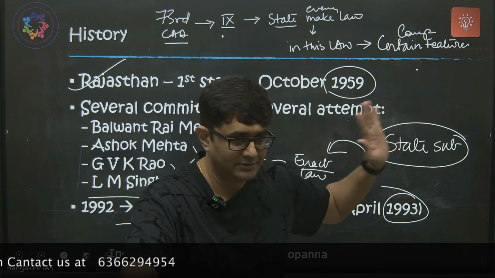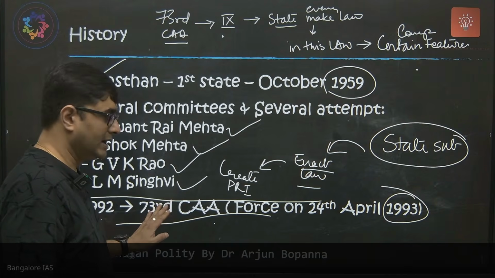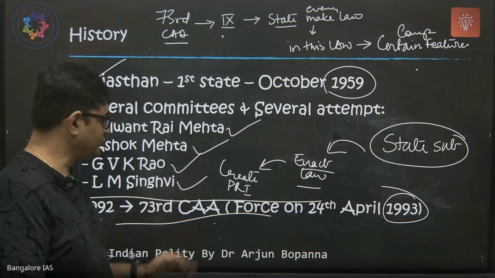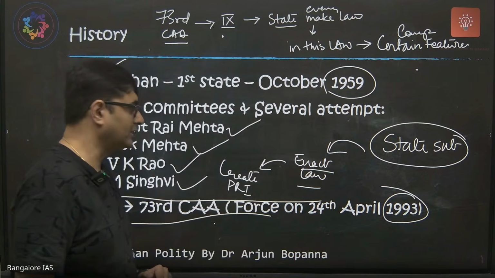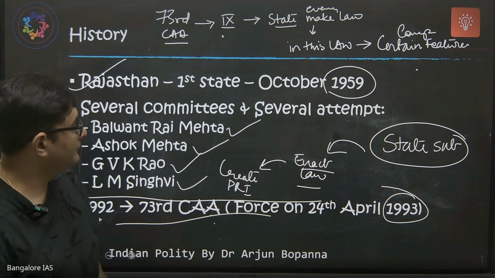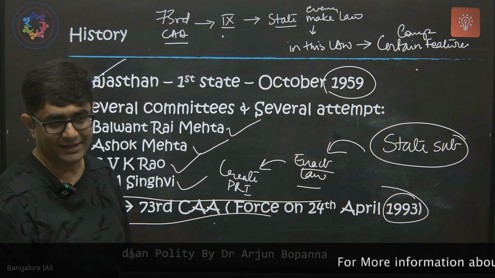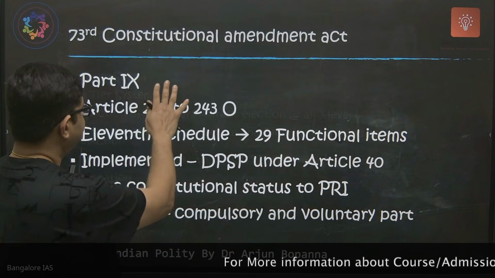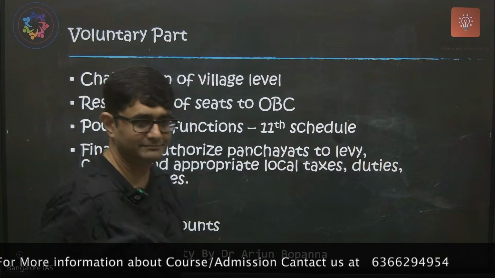Any doubt? Understood? So in 1992 the government finally pushed it through the constitution and it came into force on 24th April 1993. Tomorrow we will be studying what this 9th part contains. It contains a compulsory part and a voluntary part.